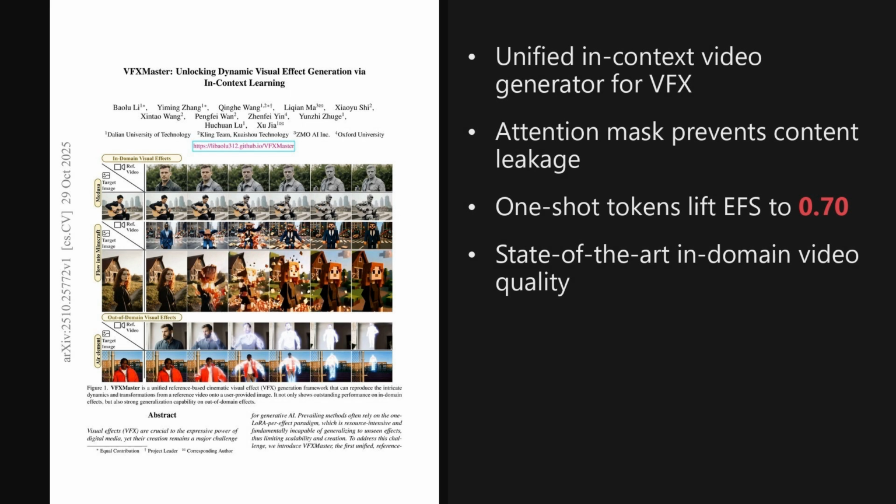Wrapping up, 2 takeaways stand out. A single in-context model reliably transfers dynamic effects, while an attention mask prevents content leakage, and one-shot adaptation, meaning tiny concept tokens, sharply boosts out-of-domain fidelity. The broader implication is scalable, democratized VFX that adapts to new looks fast.